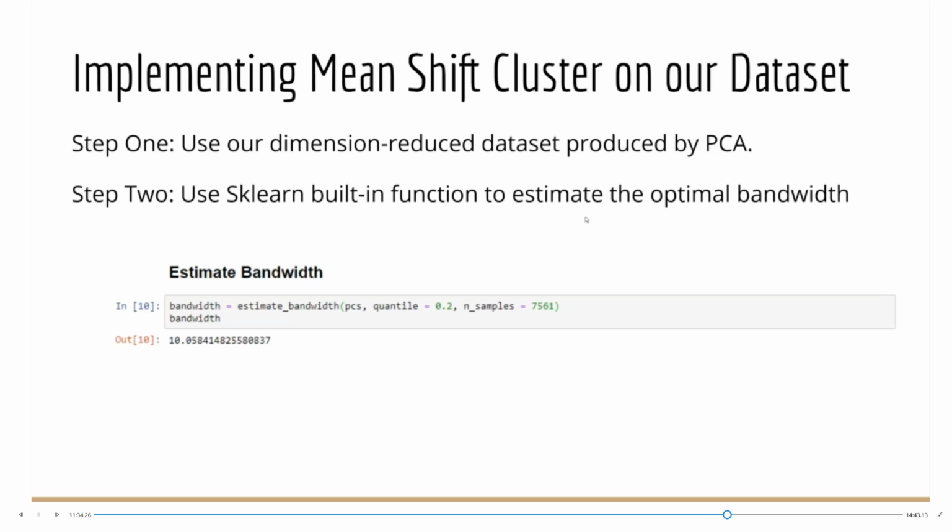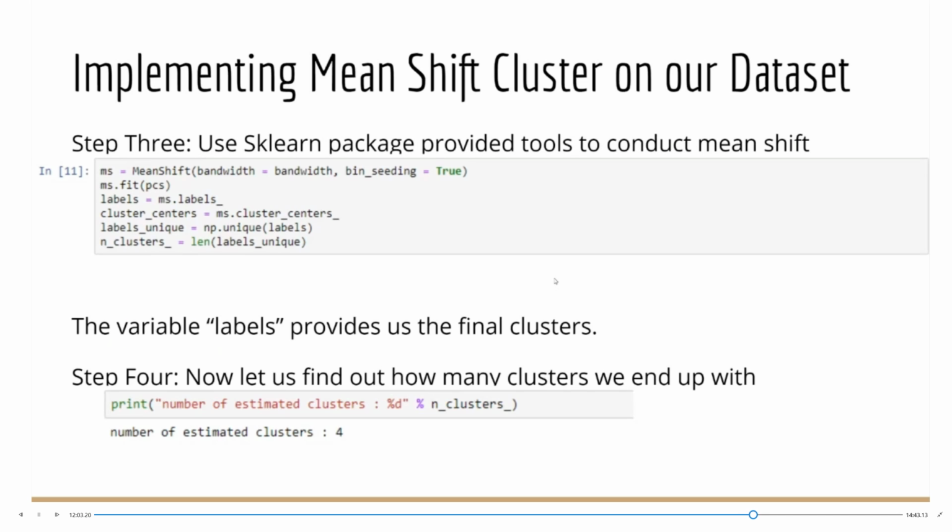And now we'll implement this mean shift cluster method on our data set. First, we're going to use the data set that already has its dimensions reduced to 3 dimensions by our PCA procedure above. Then we'll use the sklearn built-in function to estimate the optimal bandwidth. Here we see the optimal bandwidth for the PCA dataset is 10.05. And then we'll use the sklearn package tools to conduct mean shift.